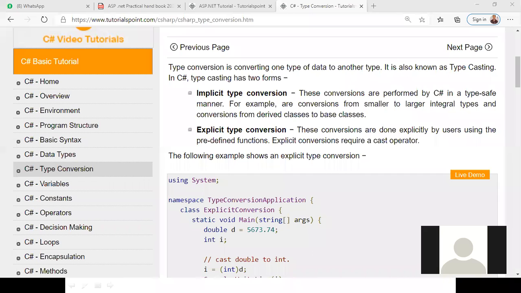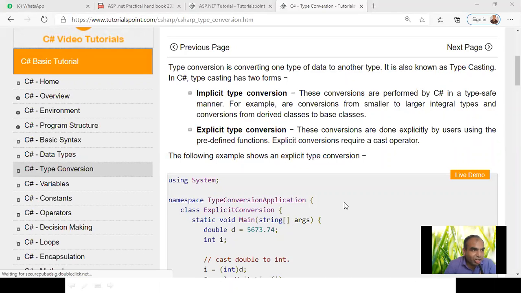Yes, sir, it is coming now. So now, implicit type conversions happen automatically. Now they are giving an explicit example, but implicit means automatic conversions happen by default, integer to long and so on. For example, when we calculate a float value with an integer, it automatically converts into float.